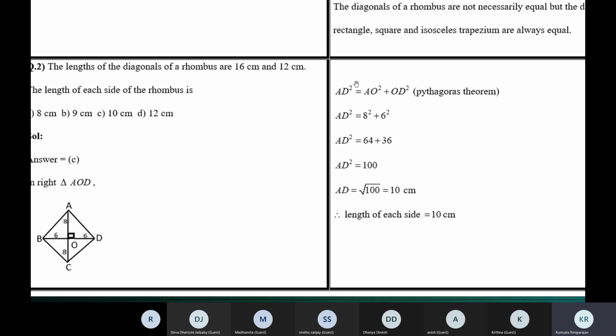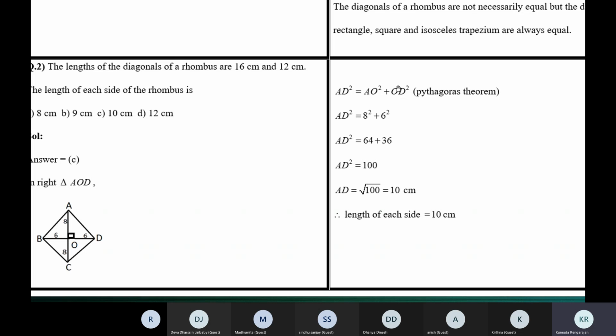When you square the hypotenuse, AD square, it will be equal to the sum of the squares of the other two sides. The square of the hypotenuse is equal to the sum of the squares of the other two sides. That is the result by Pythagoras theorem. So that means AD square will be equal to AO square plus OD square.